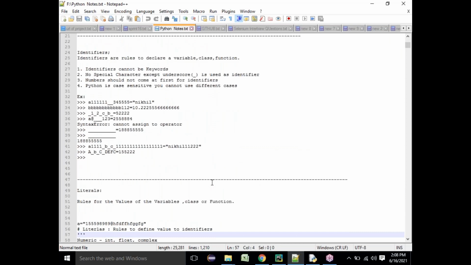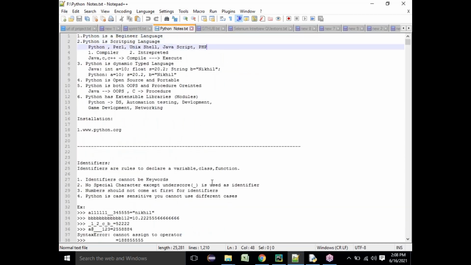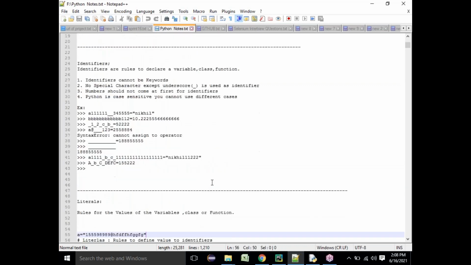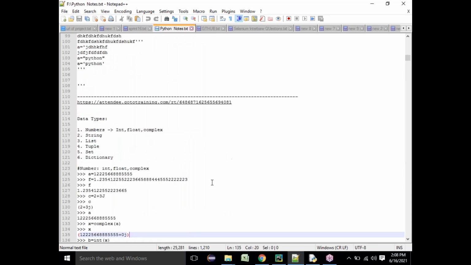What are the different string literals, numeric literals, special literals, and boolean literals we have seen, and how to define a variable, some basic installation of Python, how to launch the IDE, how to use this we have seen. So now going forward, we are going to see today at least two data types.